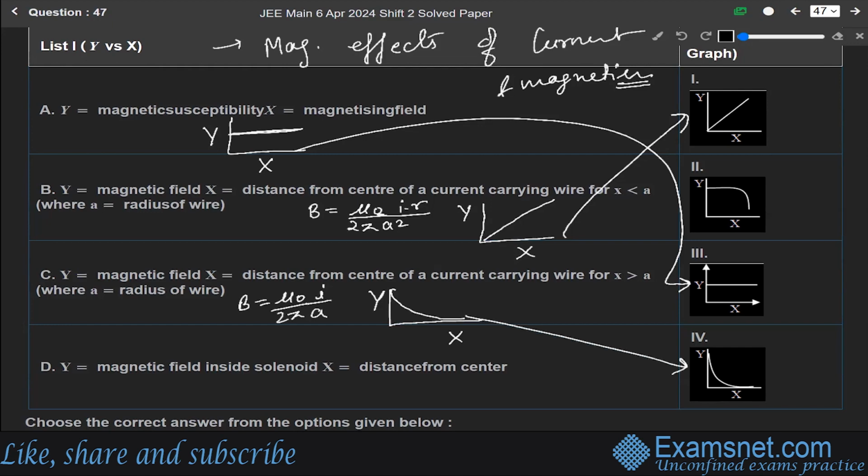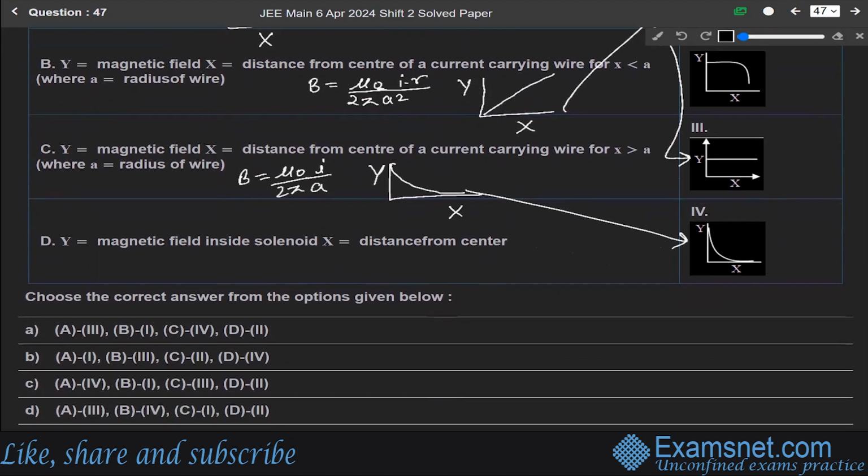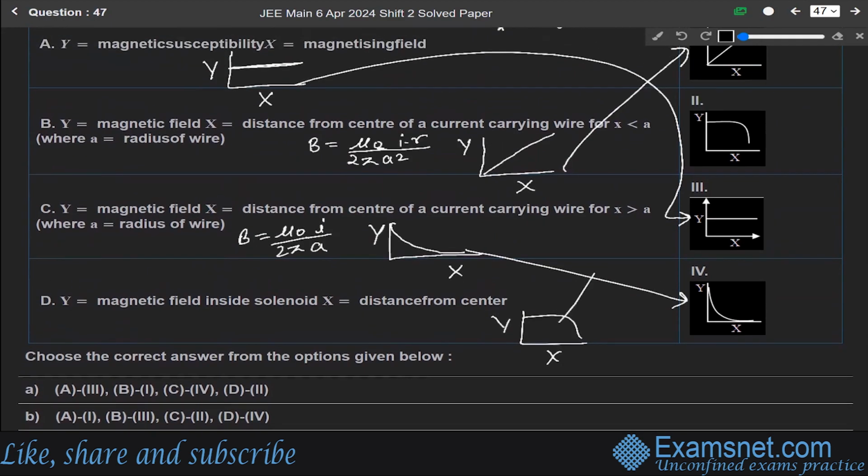C matches with fourth. And if y is the magnetic field inside the solenoid and x is the distance, it is the very simple one, it will be like this. So D matches with second.